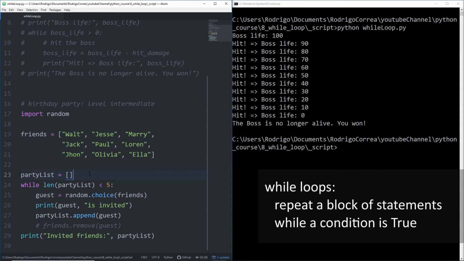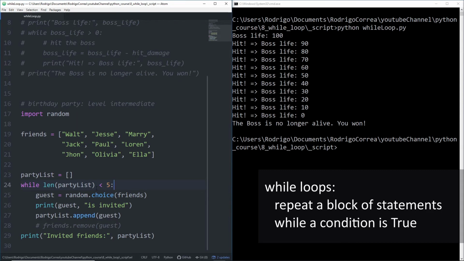Every time I invite someone, I'm gonna append that person to that list, and then I can control, I can check while the length of that list is less than 5, and if that returns true, the block of that while loop will be executed. So while I don't have 5 friends invited, I'm still allowed to invite another person.